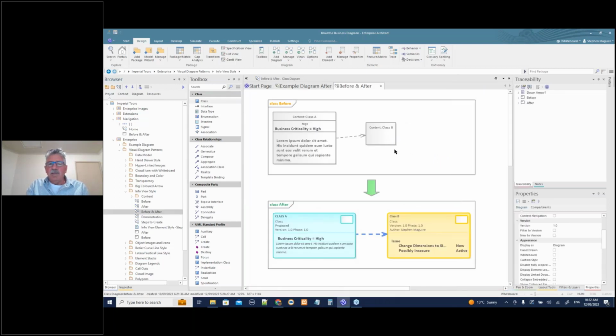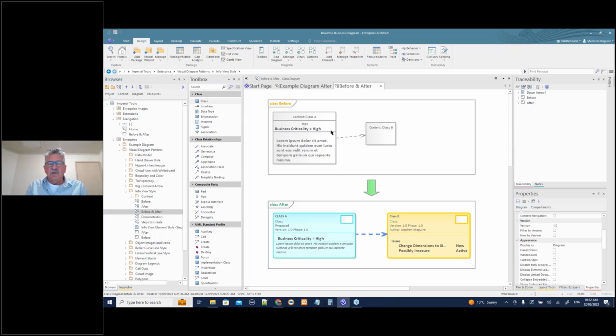So here we've got a before diagram, ye old class diagram. Could be an engineering diagram with blocks. Could be a business process diagram. And we've got a tag value, which is a mechanism for putting user-defined properties in. And we've got some notes displayed there.